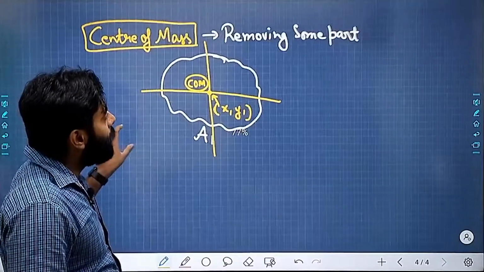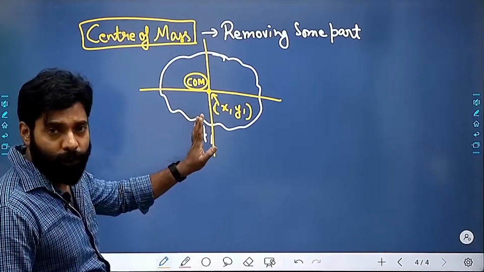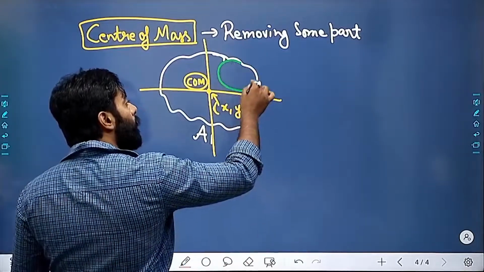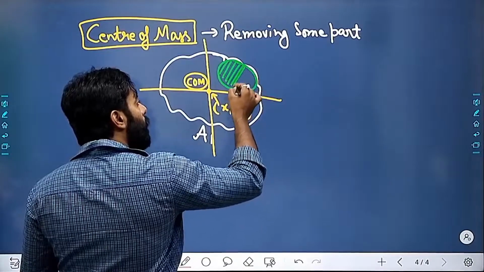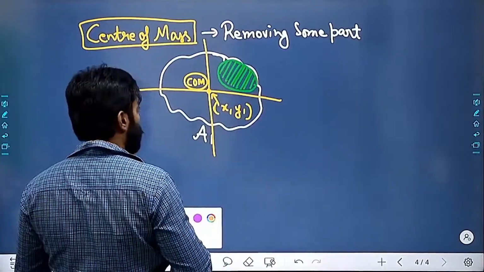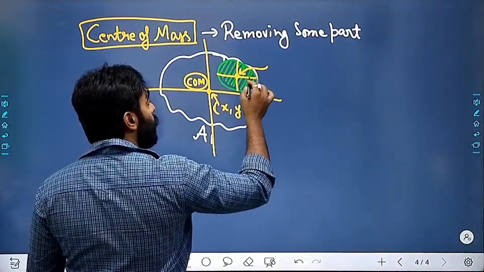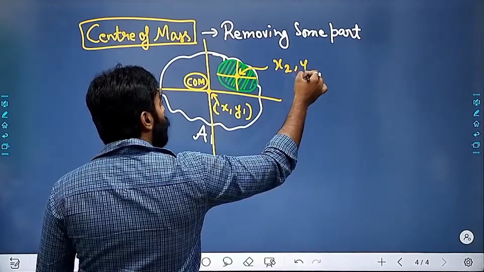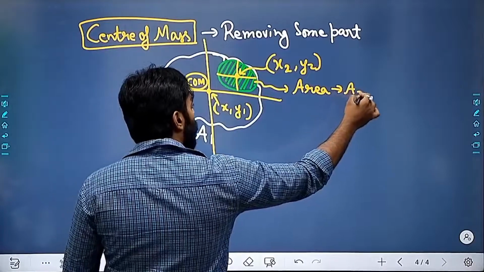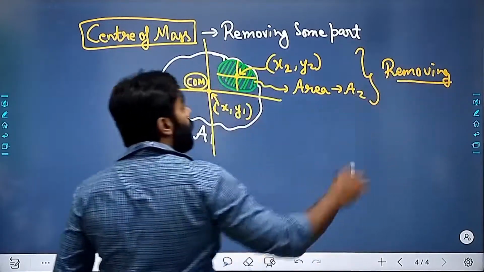Now assume that you are removing one part from here, whose center of mass is x2 comma y2 and whose area is a2, and you are removing this part, then what will happen?